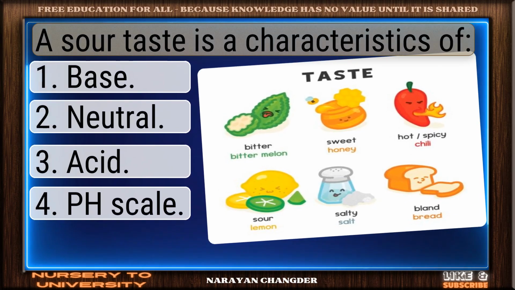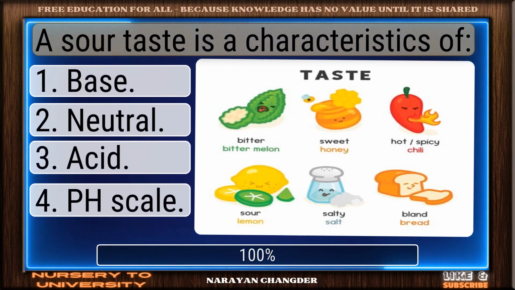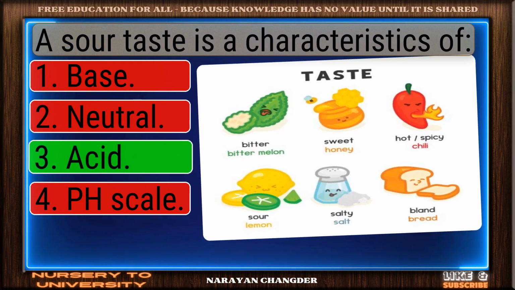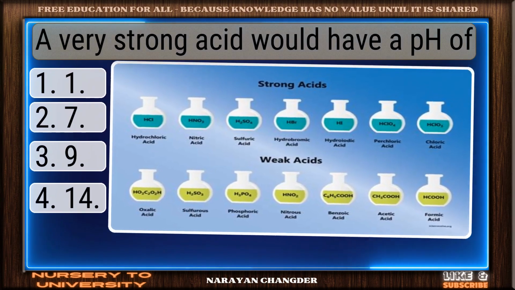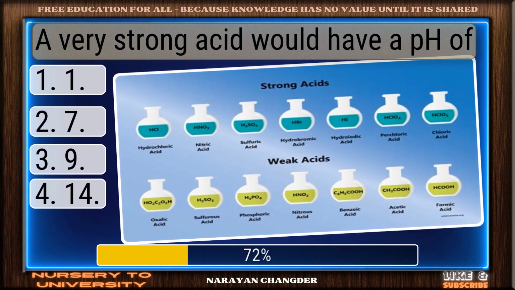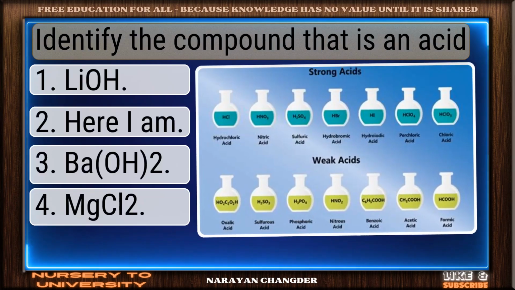A sour taste is a characteristic of. Perfect. Acid is the correct choice. A very strong acid would have a pH of. Solid response. 1 is a valid choice.